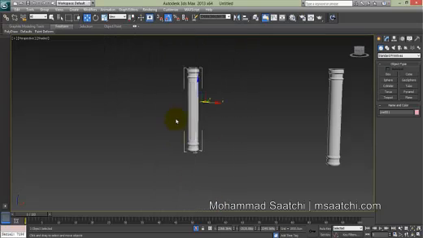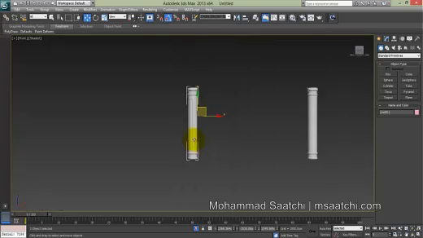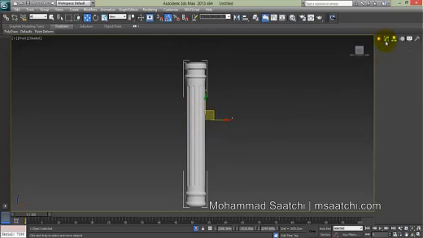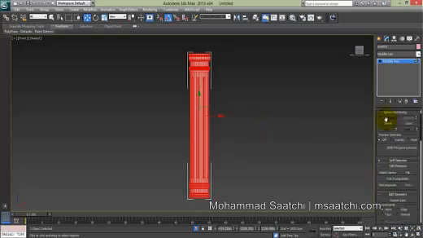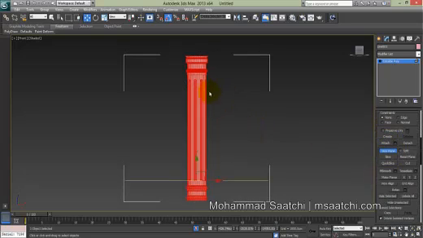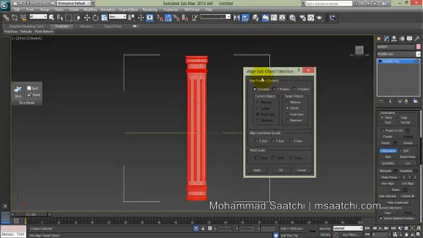for the bottom part it's not necessary to do it. Here I just show you some way. Click element to select all of the column, slice plane, and move it to the center of the column, center in the y-axis.